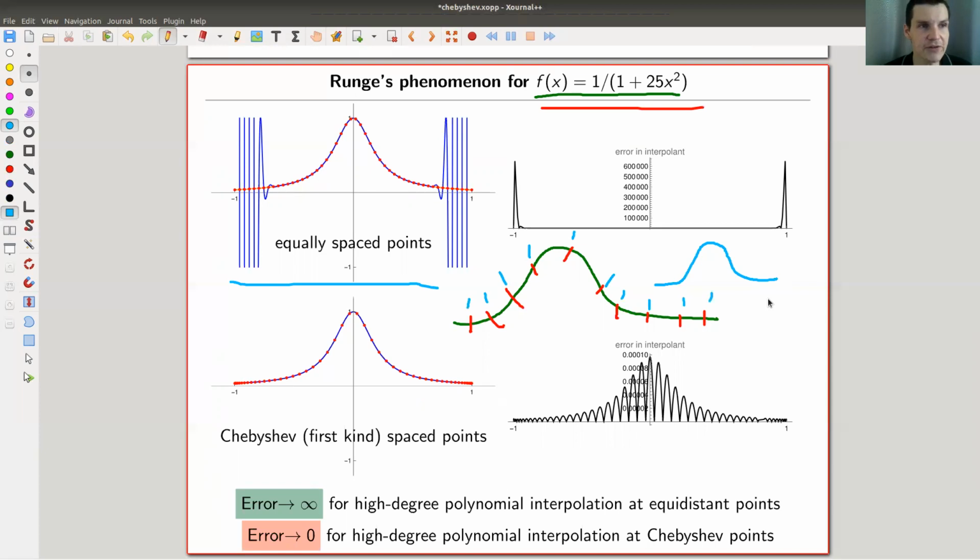That's the whole point. It turns out that this gets really crazy along the boundary. So Runge's phenomenon says if you do this with a polynomial of higher and higher degree, your error explodes. So here's the error in the interpolation, which means the difference between the blue, which is the approximation polynomial, and the one in the background that you can't see, the red curve, this bump. In the middle, as you can see, there's almost no difference between the blue curve and the red curve. So you can't even see the red curve because the blue curve is just lying on top of it. And there's almost no error in the middle, but along the boundary, it really explodes.